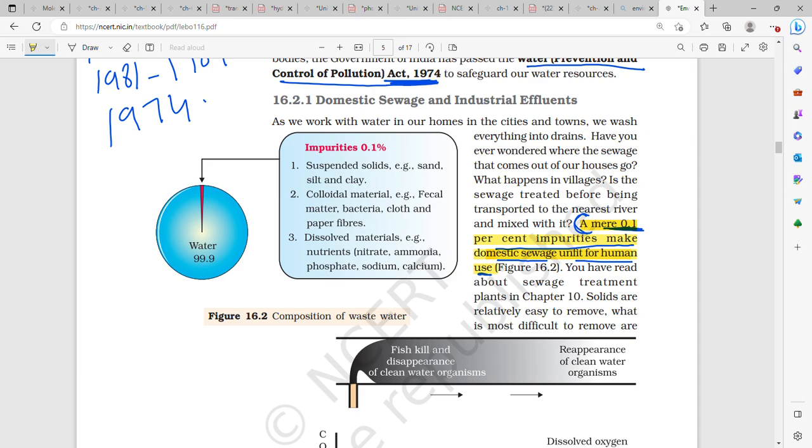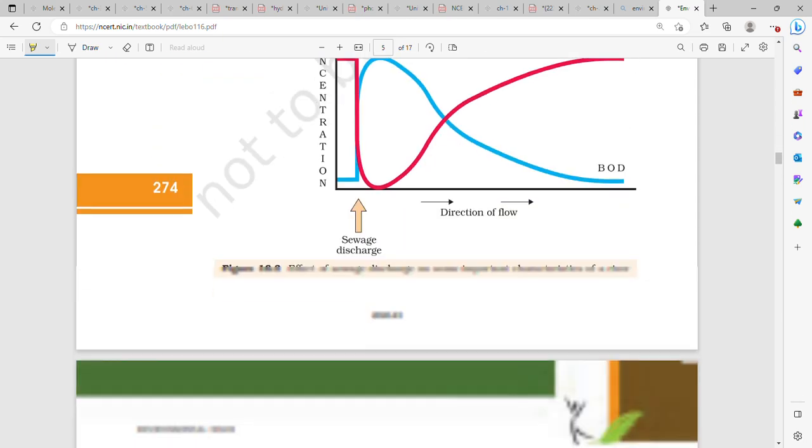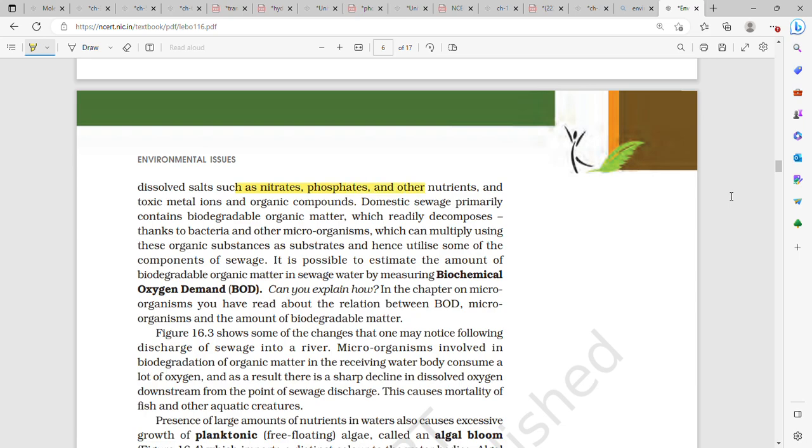We have read about sewage treatment plants. Solids are relatively easy to remove. What is most difficult is to remove the dissolved salts such as nitrates, phosphates and other nutrients, and toxic metal ions and organic compounds. Domestic sewage primarily contains biodegradable organic matter, which readily decomposes thanks to bacteria and other microorganisms that multiply using these organic substances as substrates. It is possible to estimate the amount of biodegradable organic matter in sewage water by measuring the BOD, biochemical oxygen demand.